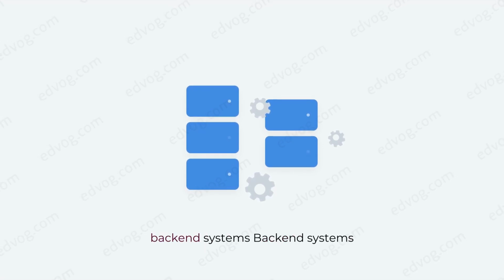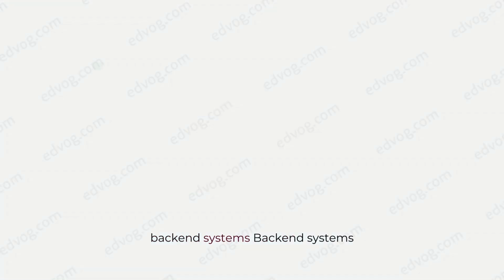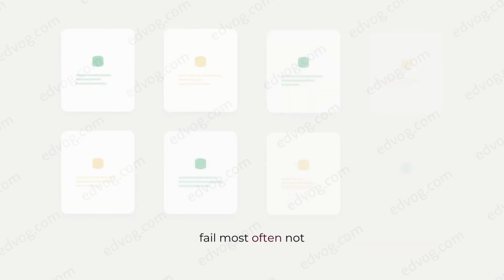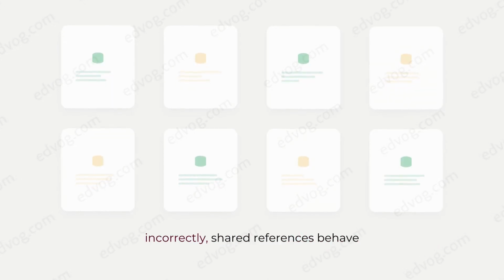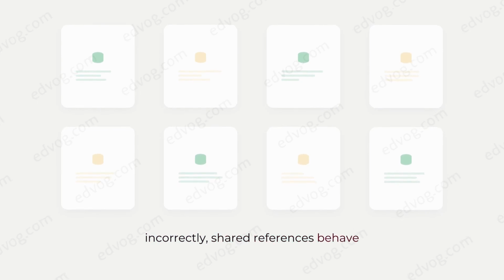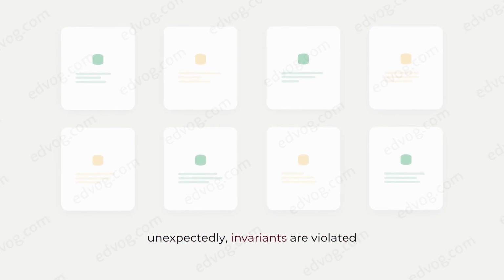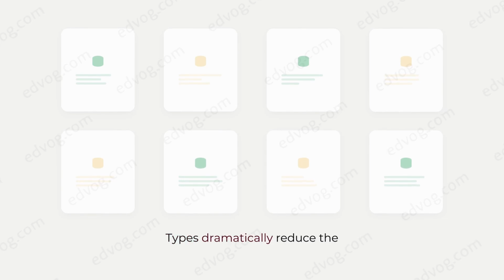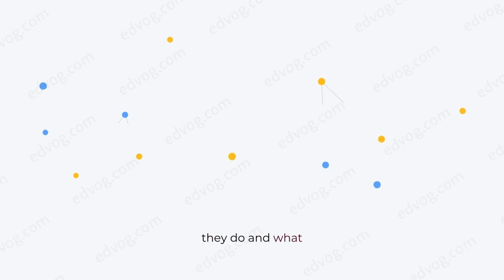Why this matters for backend systems. Backend systems fail most often not because of syntax errors, but because state evolves incorrectly, shared references behave unexpectedly, invariants are violated silently. Types dramatically reduce the surface area of such failures, but only if you understand what they do and what they do not do.